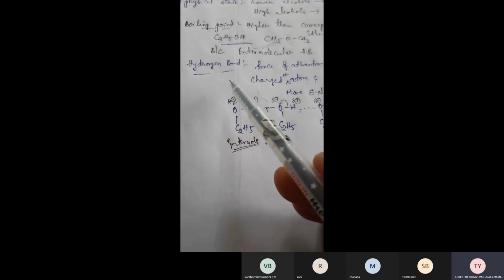Remember this one, okay? And between the alcohols, there is the presence of intermolecular hydrogen bond. So due to the presence of these intermolecular hydrogen bonds, the boiling point of alcohols is always greater than corresponding ethers. చూడండి మా ఆల్కహాల్స్ లో ఏముంది, there is a presence of intermolecular hydrogen bond. So that's why the boiling point of alcohols is greater than ethers. In ethers we can't see hydrogen bond. Ethers lo hydrogen bond undadu.